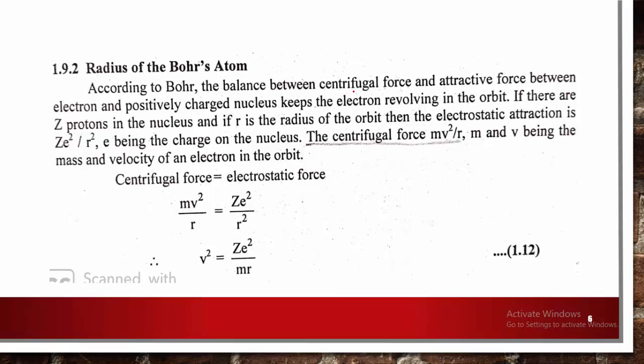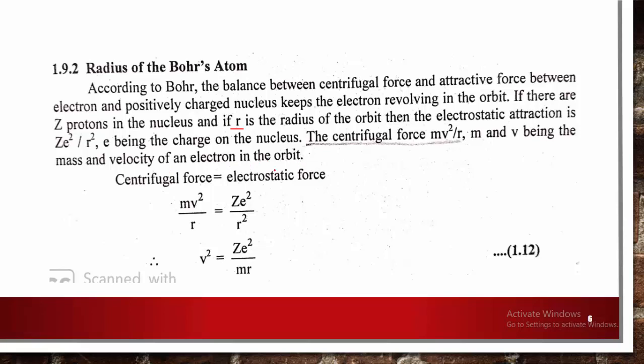So they can be balanced between the centrifugal force and the attractive force between the electron and the positively charged nucleus. If there are Z protons in the nucleus, and if small r is the distance of the electron from the nucleus, that is, the radius of the orbit, then the electrostatic force of attraction between these two oppositely charged particles is Ze² upon r². Here e is the charge, and the centrifugal force is mv² upon r, where m and v are the mass and velocity of the electron in the orbit.